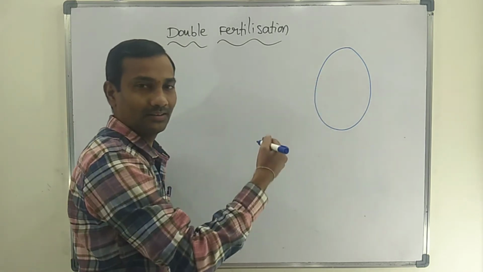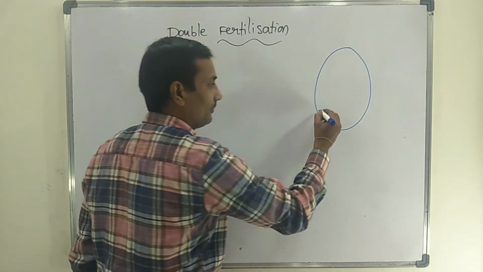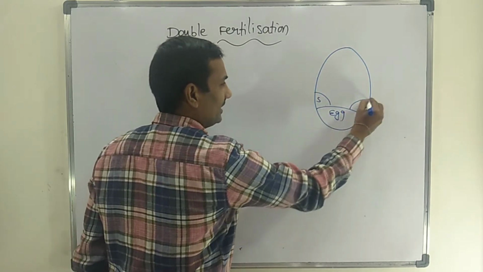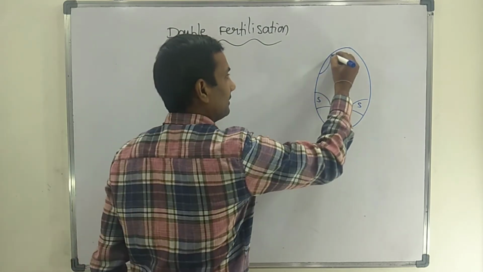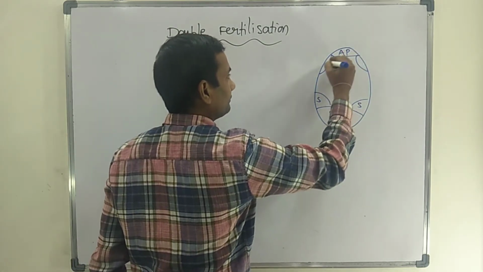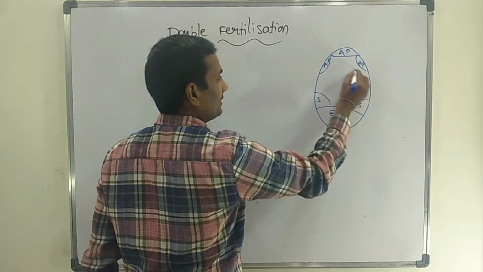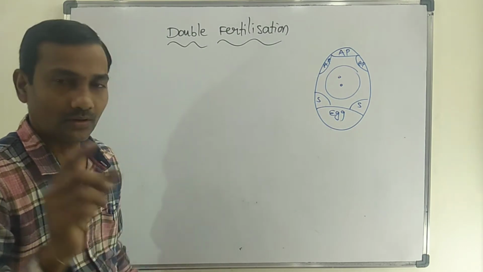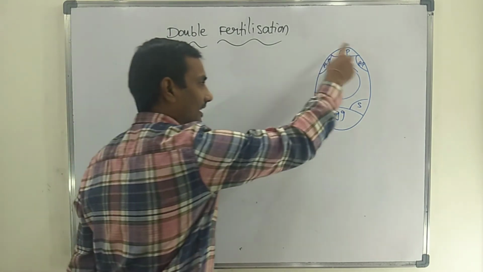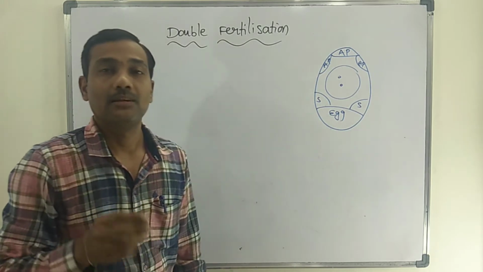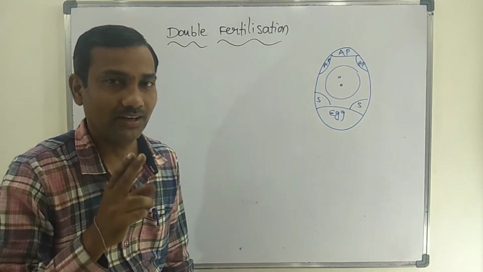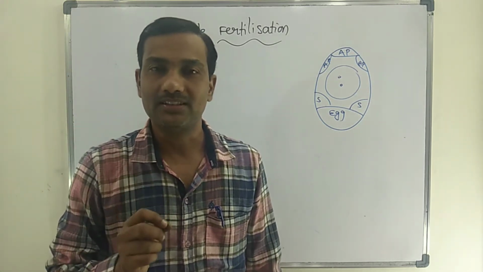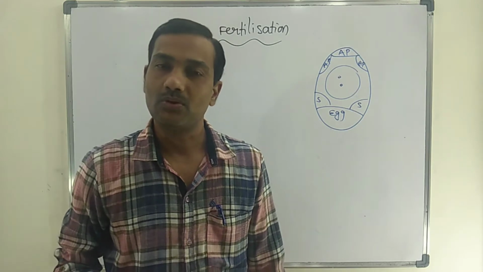Remember the embryo sac or female gametophyte: it has one egg cell, two synergids, three antipodals, and the central cell. One embryo sac may consist of 7 cells like this, but only 2 cells play an important role during double fertilization. During double fertilization, two major processes occur.